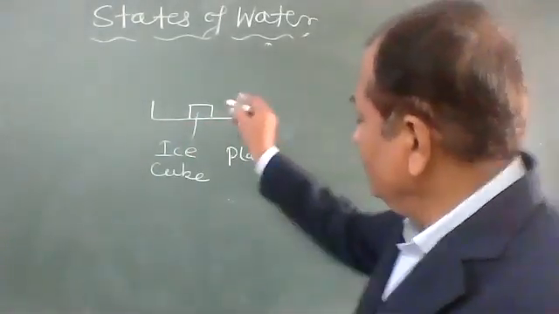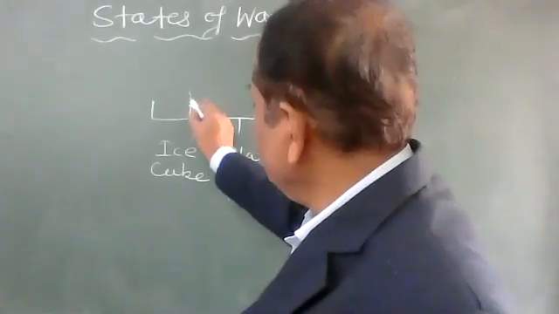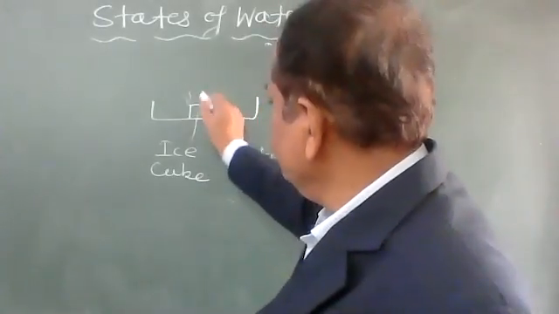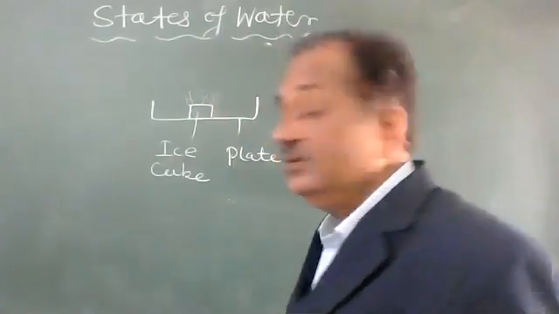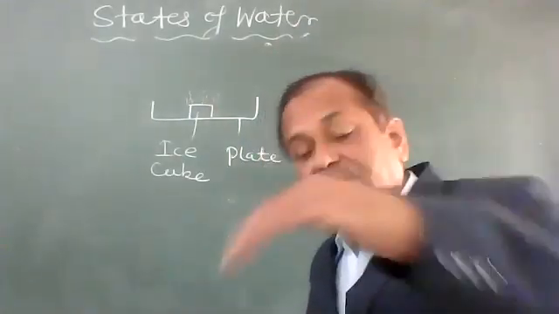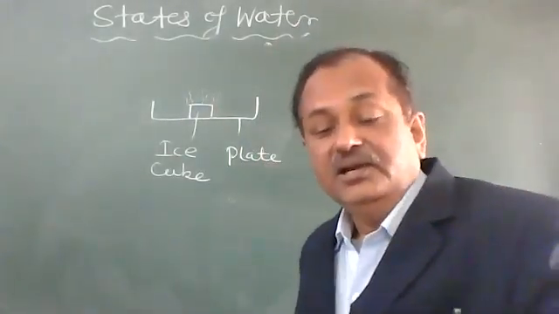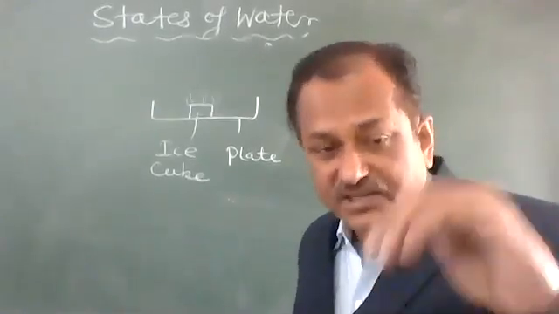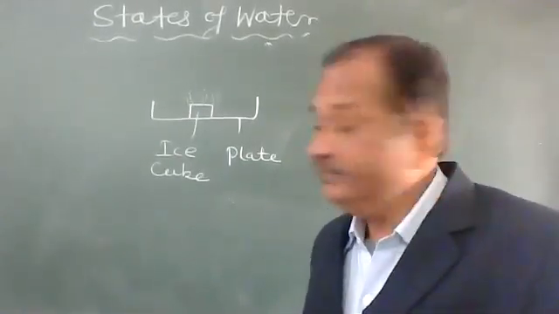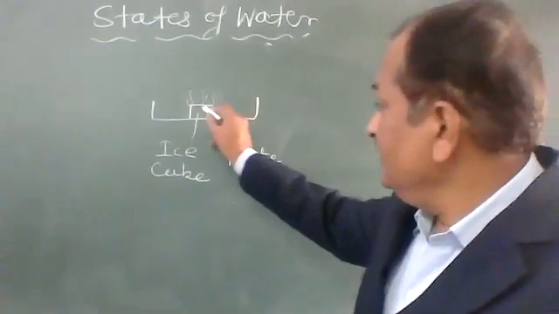As I have said earlier, you see water vapors just covering the ice cube. They are just above the surface of the ice cube.